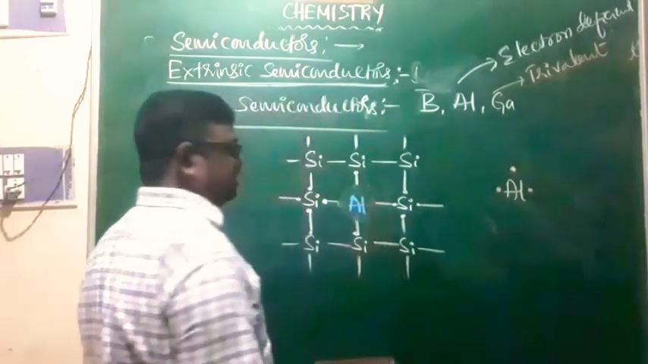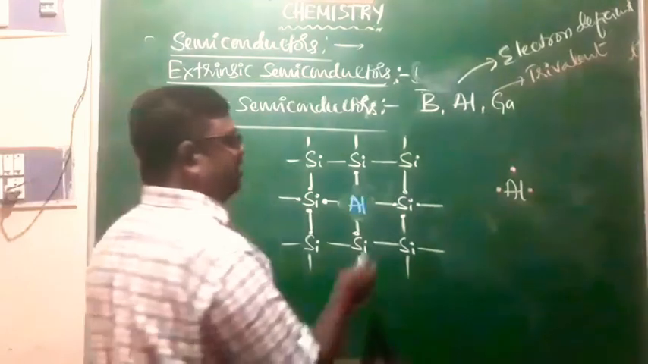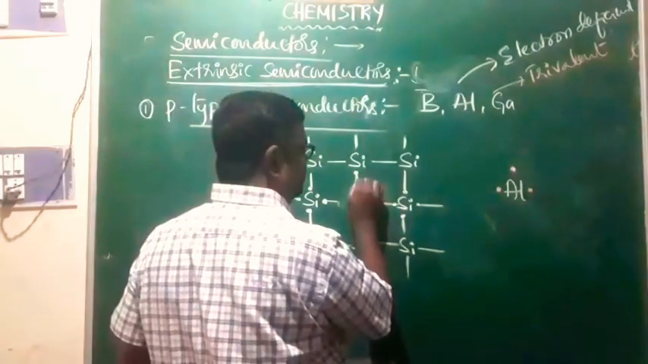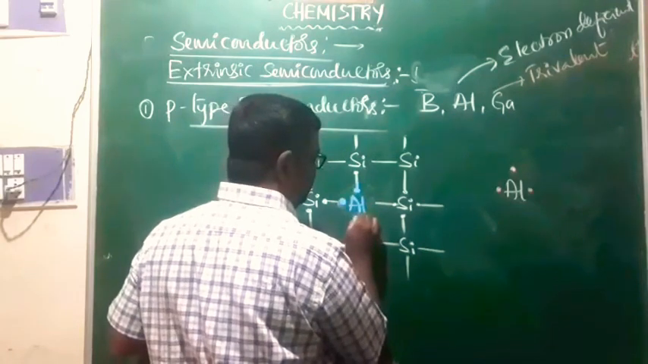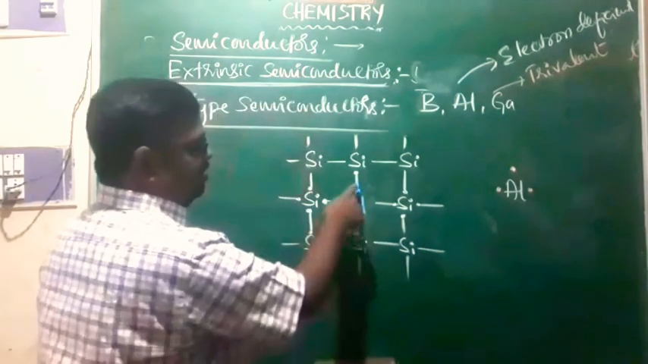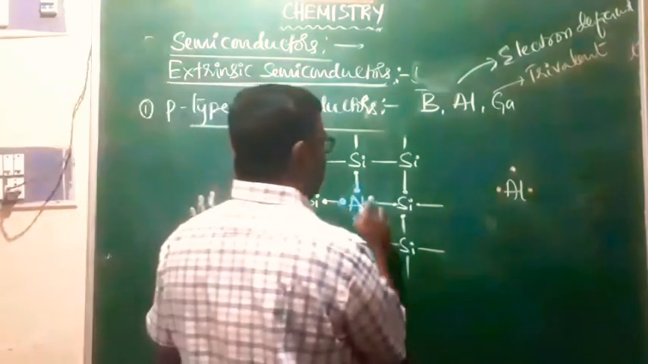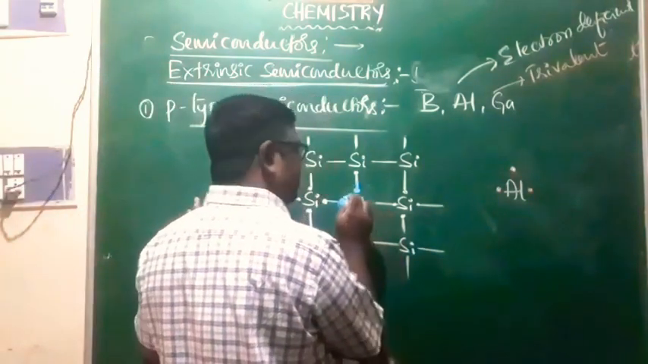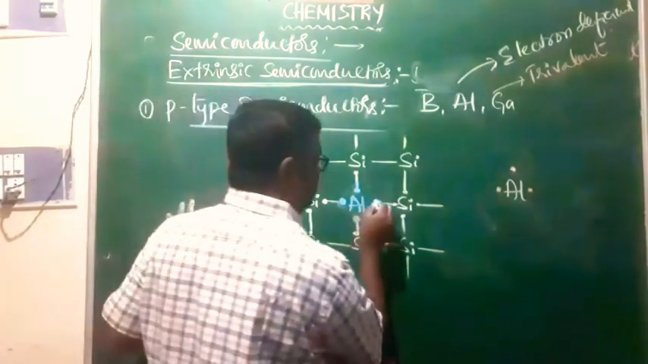Aluminum will enter into the lattice of silicon. Aluminum is characterized by how many electrons? Yes, 3 electrons, and all the 3 electrons are used for covalent bonding. Aluminum faces a shortage of 1 electron.